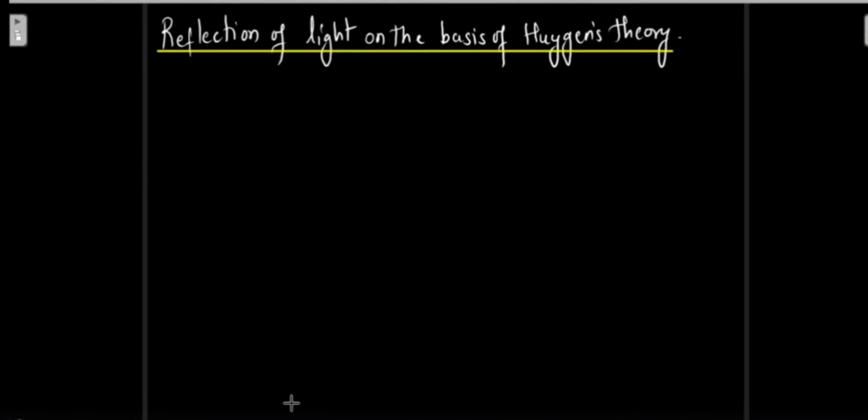So the next topic we have is reflection of light on the basis of Huygens theory, or we can also call it wave theory. That means what we are going to do over here is prove the laws of reflection of light depending upon the Huygens theory. In ray optics we have already seen the laws of reflection.